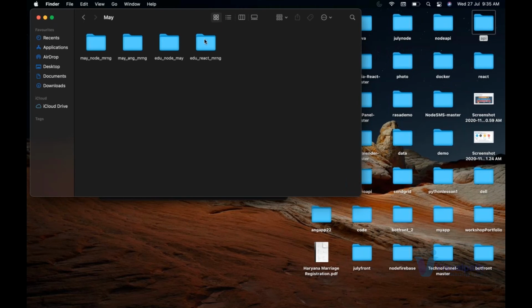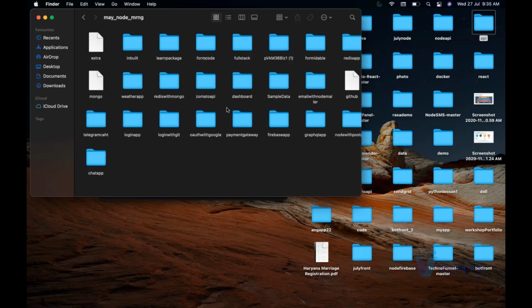In my case, guys, suppose I open this Node folder. You see these folders? What are these? Guys, these are the applications. Now, in this application, you're going to learn how to make these things. And I'm going to write every single line of code in front of you. Guys, in my batches, I don't have any PPT to show you. In my batches, I will write every single code in front of you.